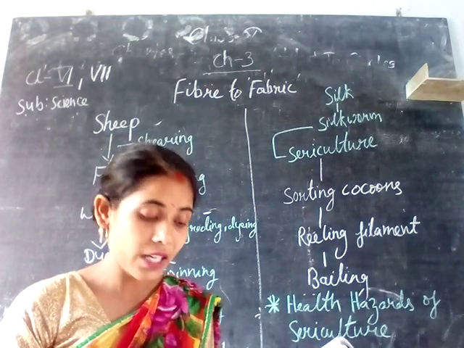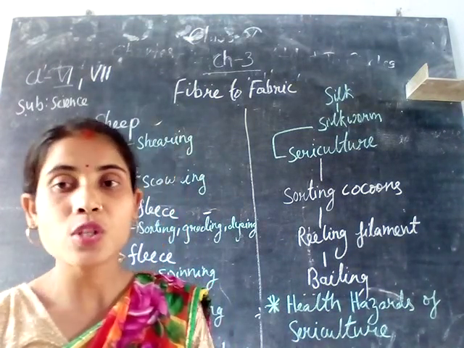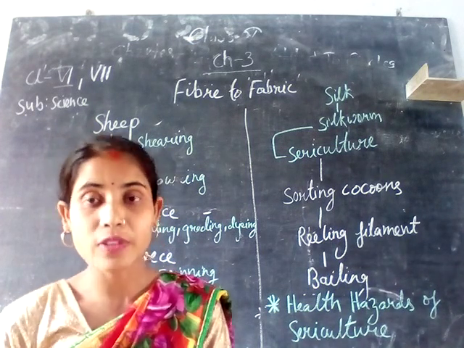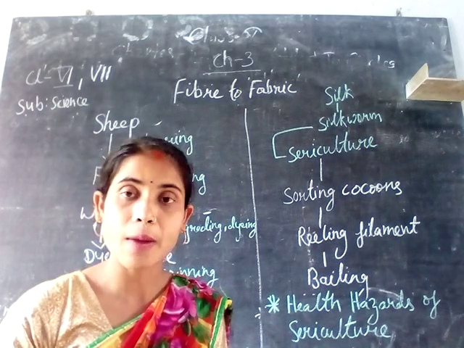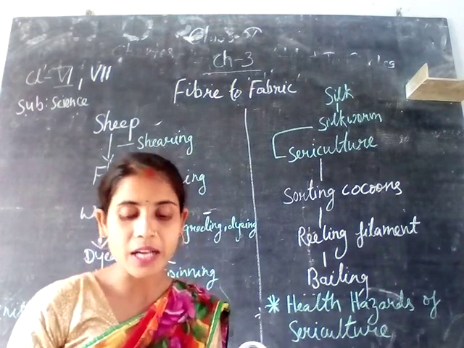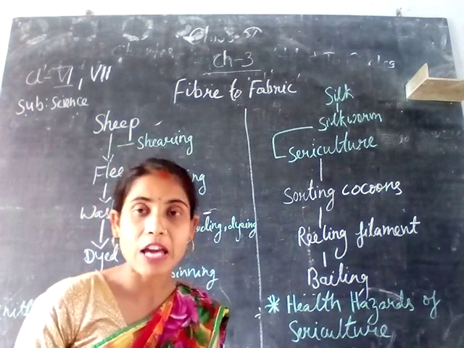Then reeling is the process of unwinding the silk filaments from the cocoon. After sorting into different colors and textures, the cocoon's filaments are removed and boiled to obtain the fiber form. Then the reeled silk is packed in small bundles called books, weighing 2 to 4.5 kg.